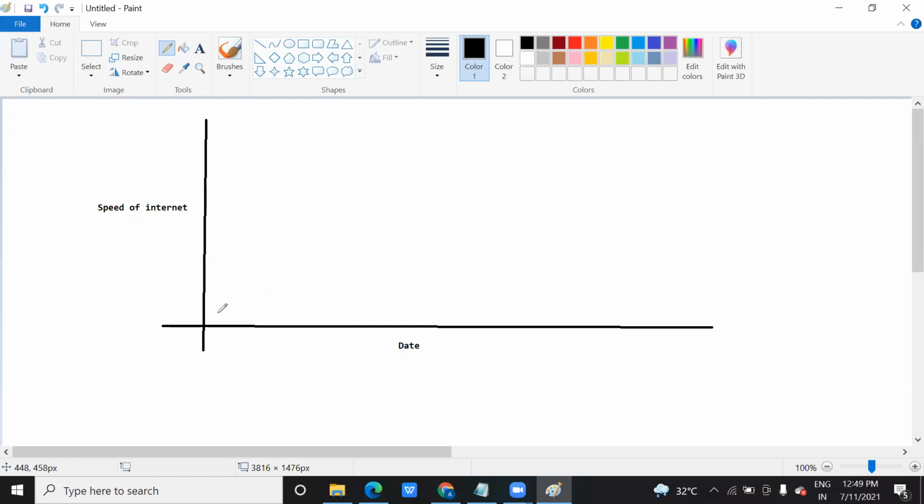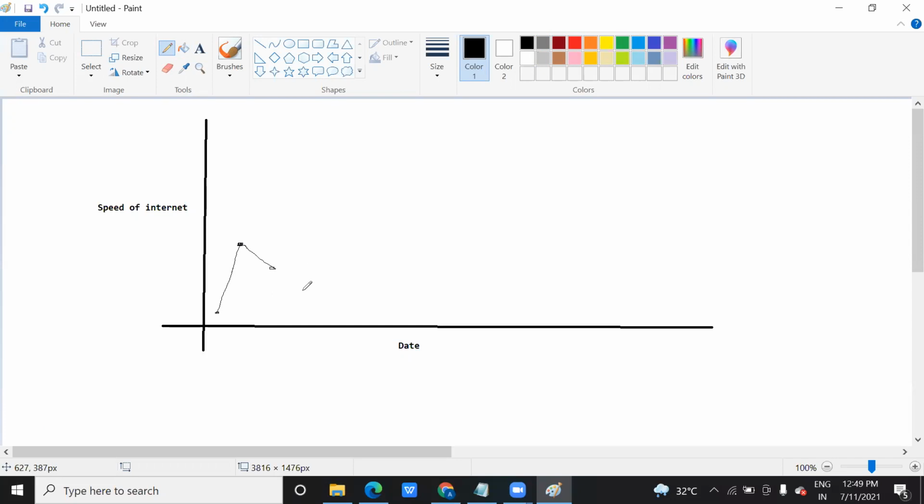Suppose on a particular date the signal was this one, then on the next day the signal was high, and the speed of the internet was this. The next day it was reduced to this. Then you find that on one day your network was not working.